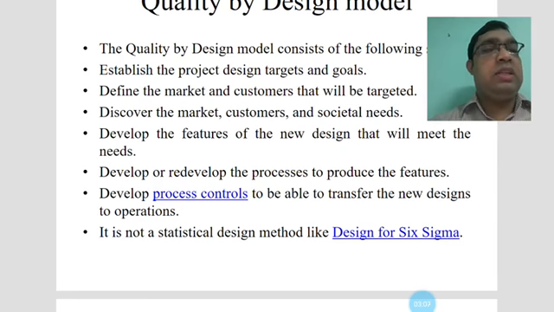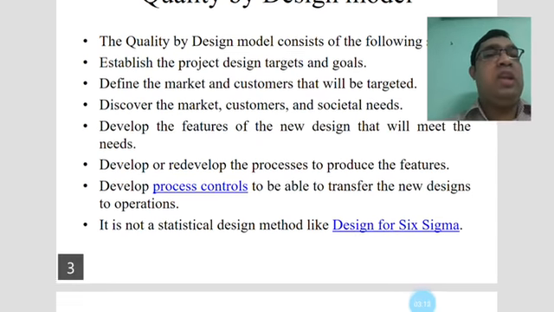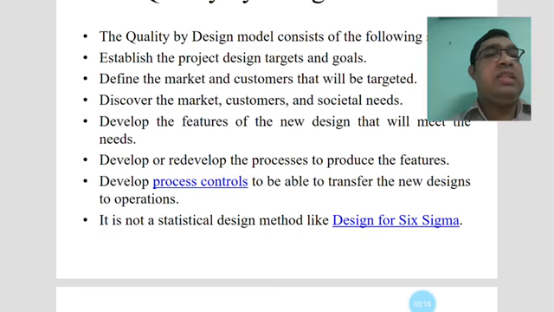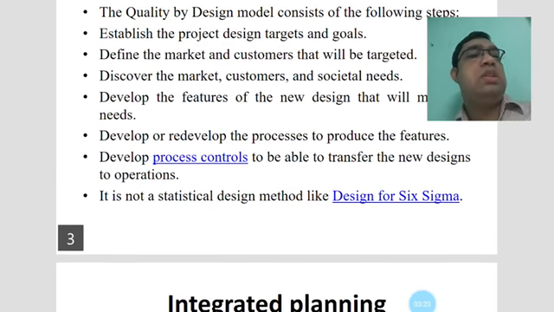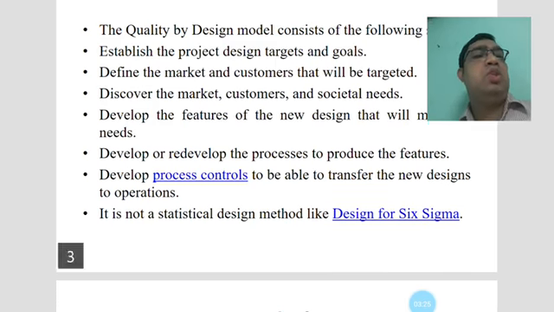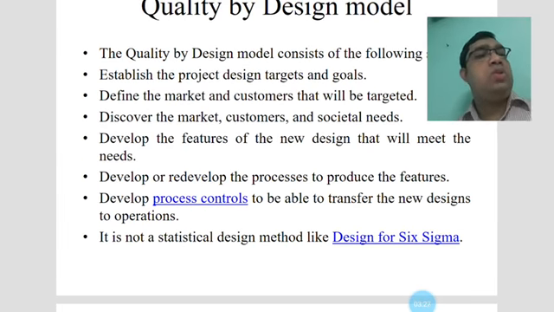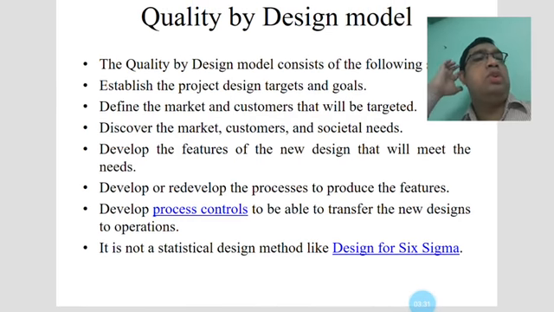Another step is to develop process control, to be able to transfer the new design to operations. Statistical design methods like design for Six Sigma are not required every time. Basically, this is a design model according to customer satisfaction, customer needs and product quality, and you always have to concentrate on the quality by design model.